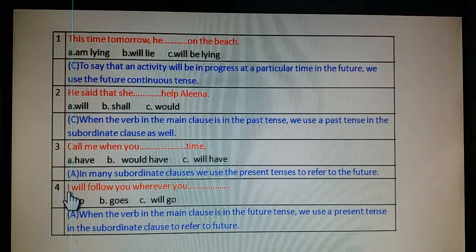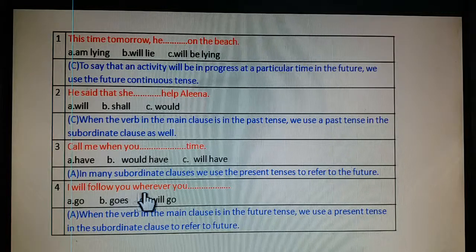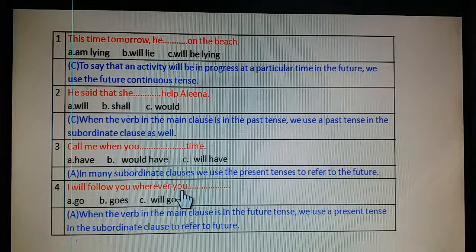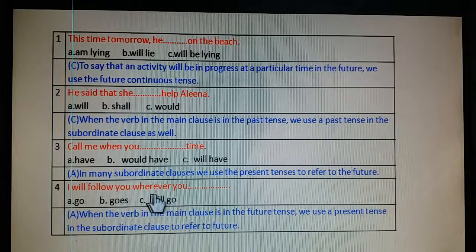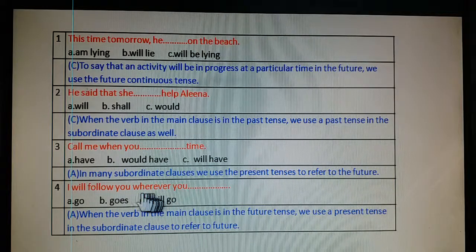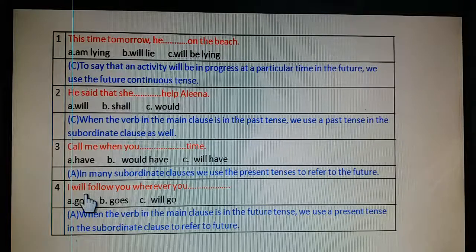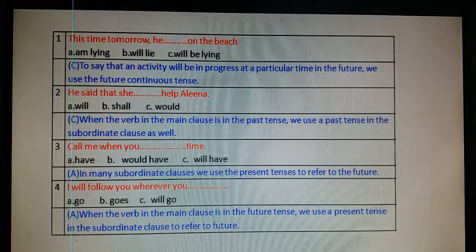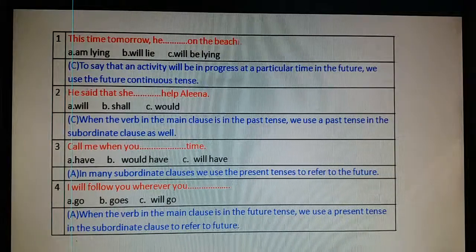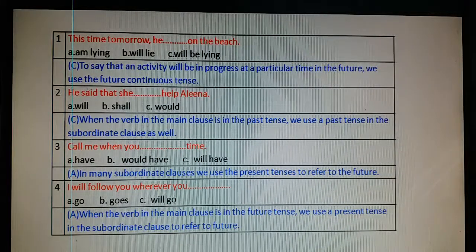Main clause is I will follow you. Wherever you go is the subordinate clause. Therefore, if will has been used in the main clause, then we will use present simple in the subordinate clause, but the meaning it will give is of the future tense. Next slide.